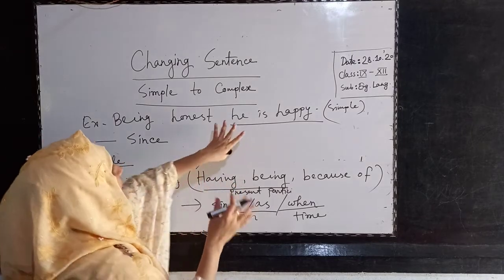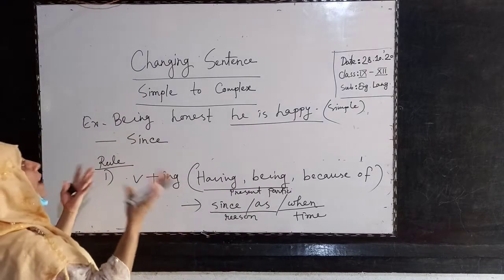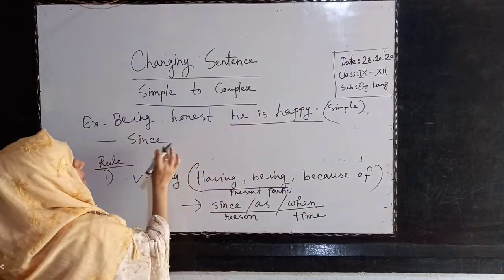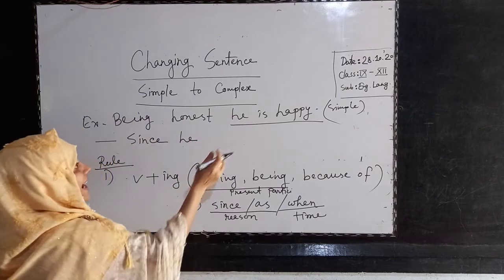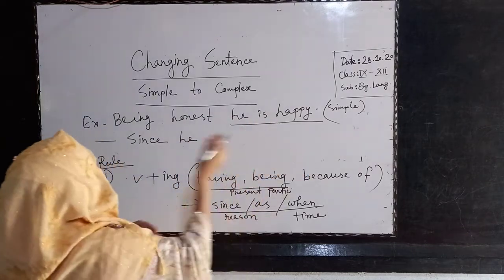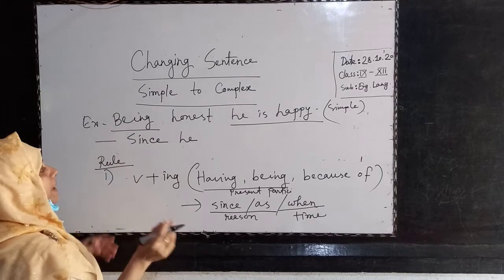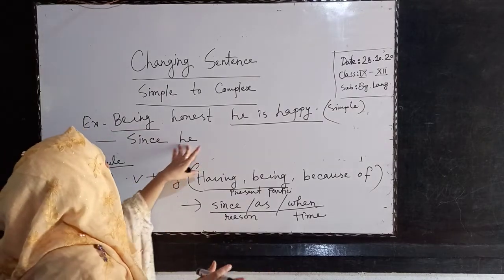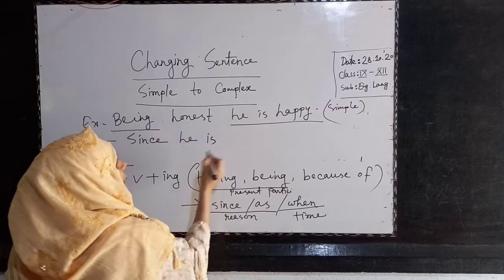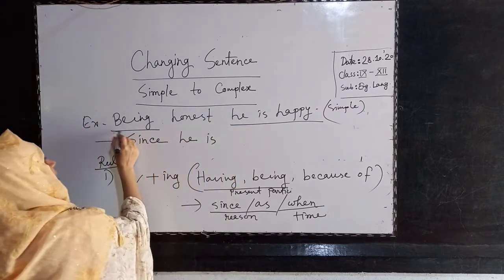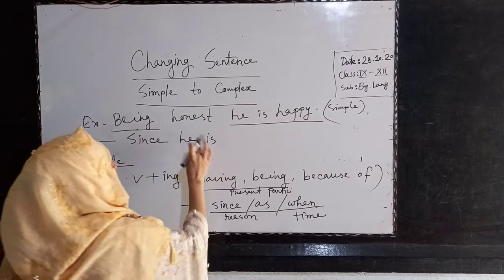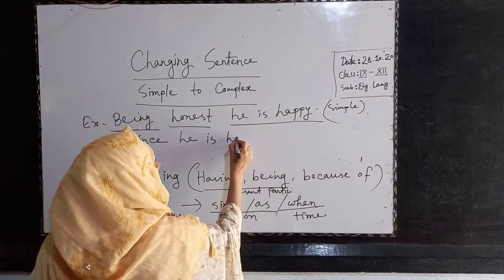Now we need one subject. So where will we get the subject? The subject is already given here. This subject will come here: since he. Now I need one verb. Where will I get the verb? Look, here is be. Be means am, is, are. So you will add here he is, as it is present tense and also here is be. So, since he is honest.